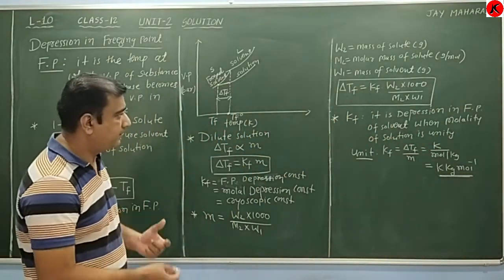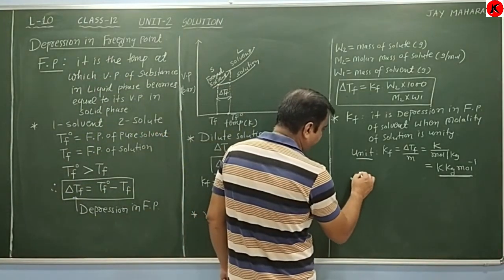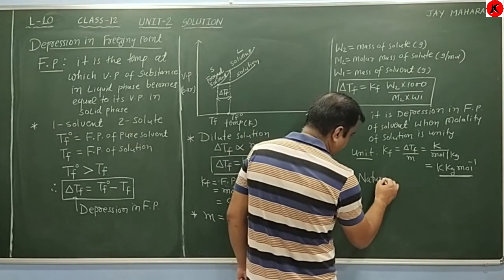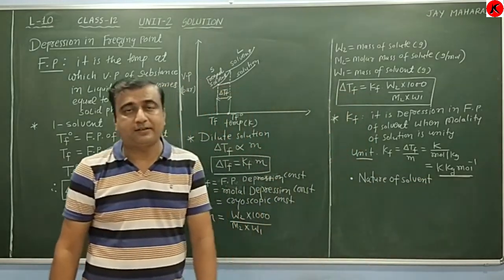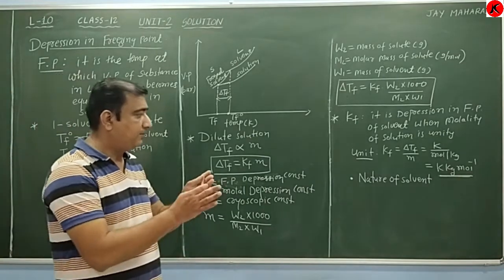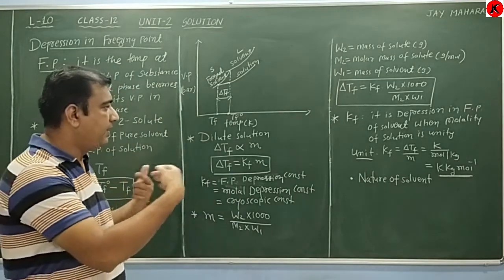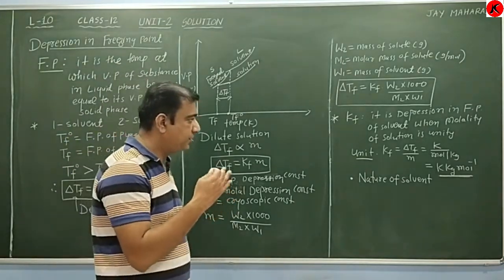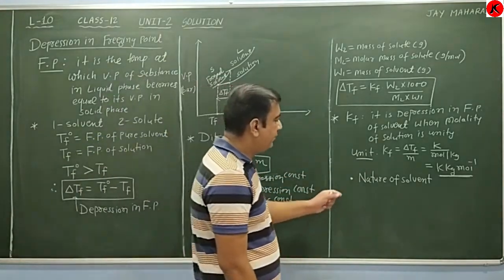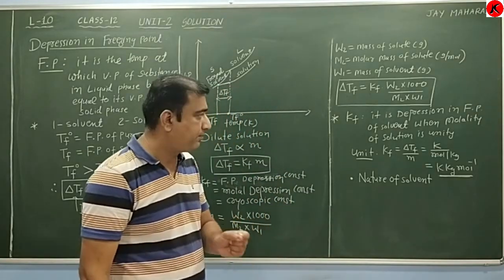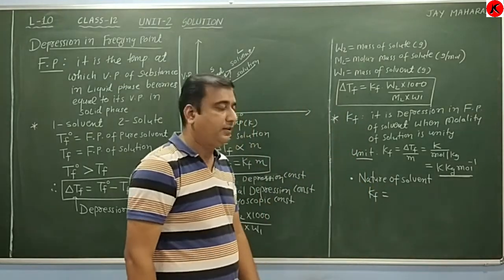Now on which factors does the value of Kf depend? Kf depends upon the nature of the solvent. That means Kf is a characteristic value for a solvent. For a particular solvent, the value of Kf is the same. But when the solvent changes, the value of Kf changes. Different solvents have different values of Kf. Now how to calculate the value of Kf for a particular solvent? By using this formula, we can calculate the value of Kf.